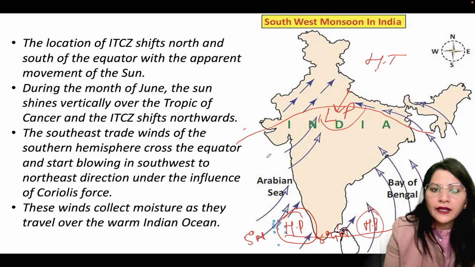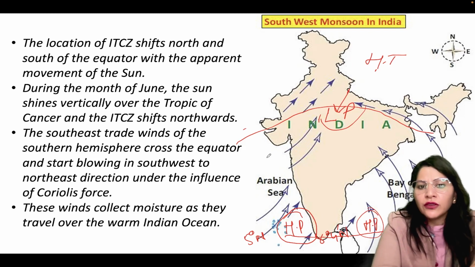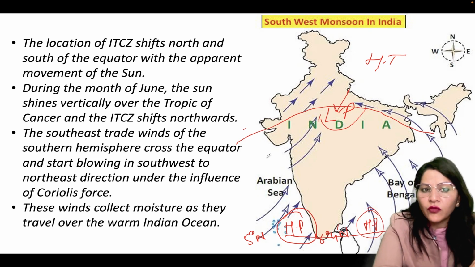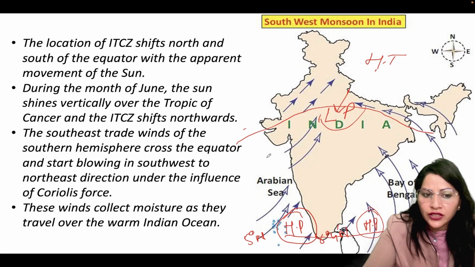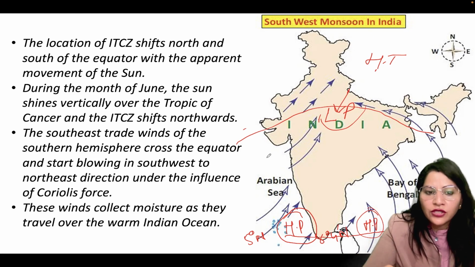to Gangetic plain. During the month of June, the sun shines vertically over the Tropic of Cancer and ITCZ shifts northwards. Southeast trade winds of the southern hemisphere cross the equator and start blowing in southwest to northeast direction under the influence of the Coriolis Force. They deflect their direction. Coriolis Force is the force that generates with the rotation of the earth.